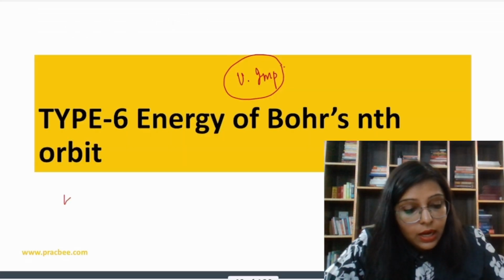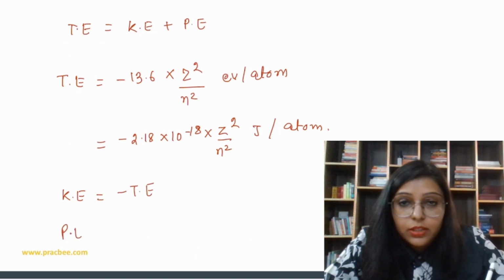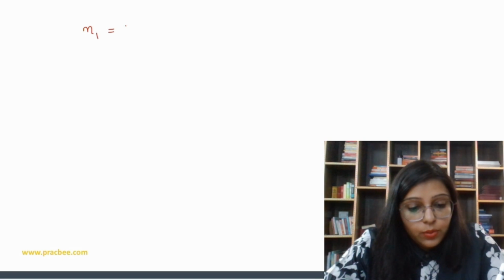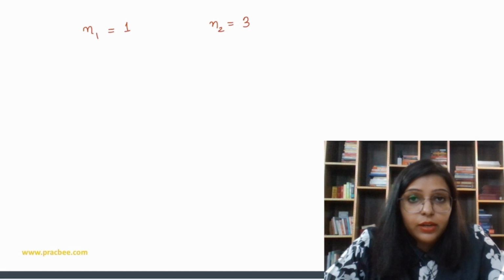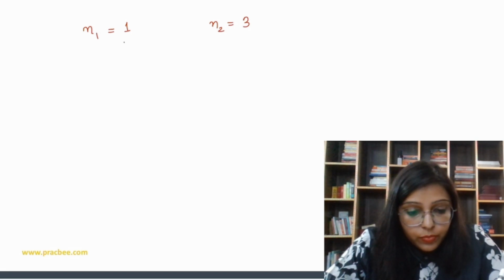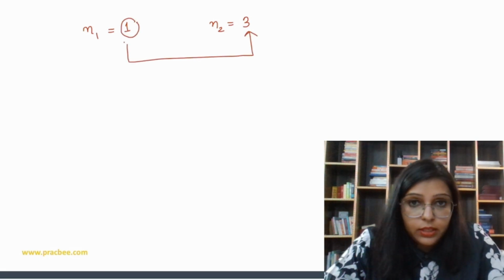So kinetic energy, how to find out kinetic energy? Kinetic energy is basically minus of total energy, and potential energy is equal to 2 times of total energy. Now, if N1 is one state and N2 is the third state, you have to find out the energy which is required to excite this electron from first state to third state. So it means you have to find out the difference in energy.